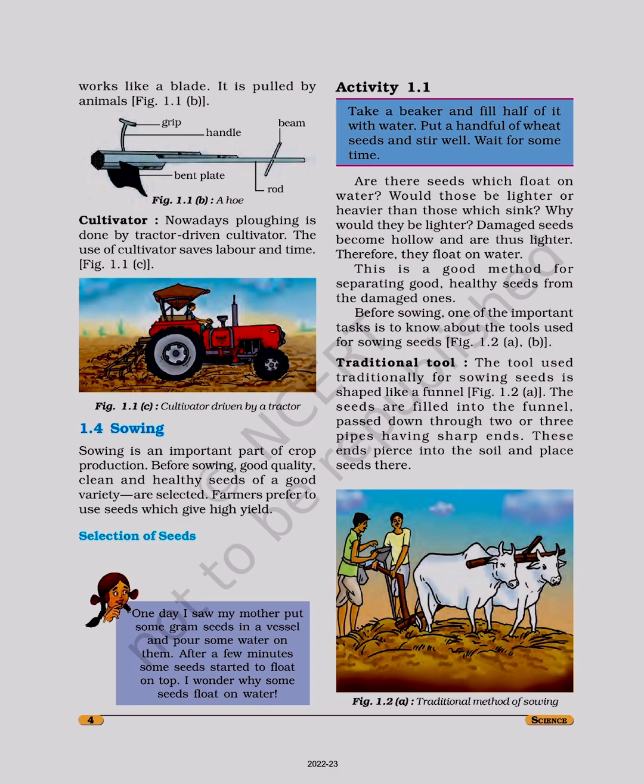1.4 Sowing. Sowing is an important part of crop production. Before sowing, good quality, clean, and healthy seeds of a good variety are selected. Farmers prefer to use seeds which give high yield.